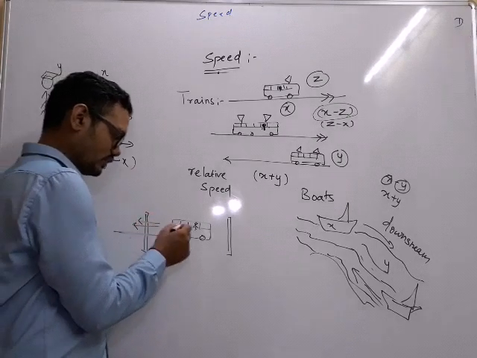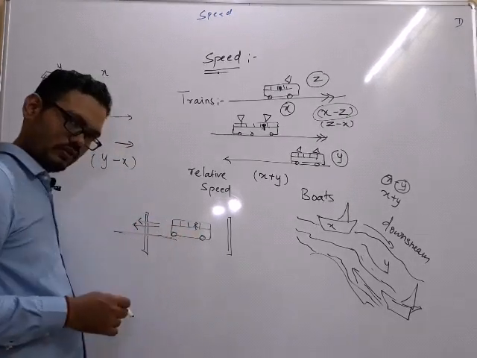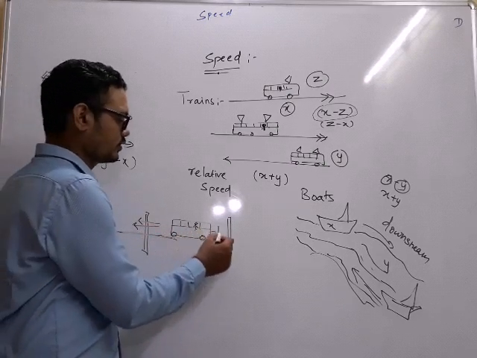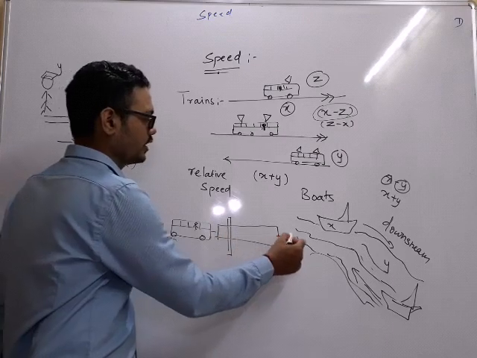But what is the distance it has traveled while crossing the pole? The distance that it has traveled while crossing the pole is nothing else but the length of the train.